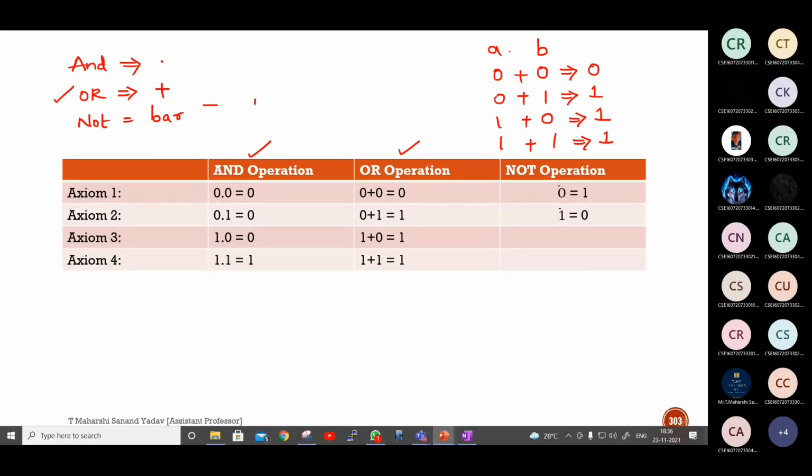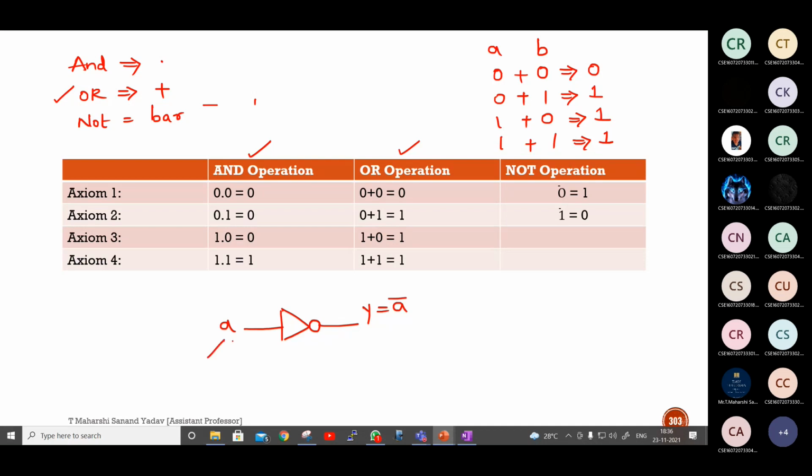Can I take two variables for NOT operation? Suppose this is a NOT gate, how many inputs should I give? One input or two inputs? 1. So NOT gate will have only one input. I'm taking input as variable A and output is Y. So Y can be written as A bar.